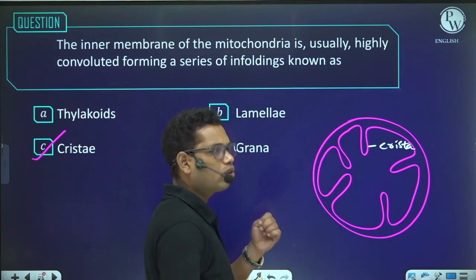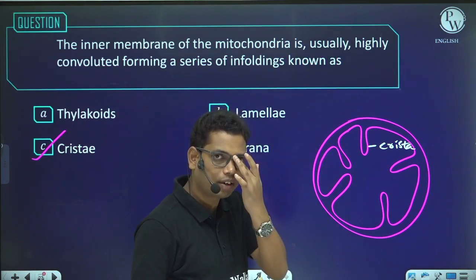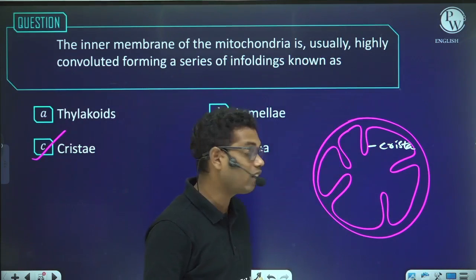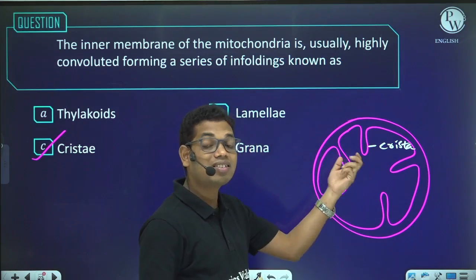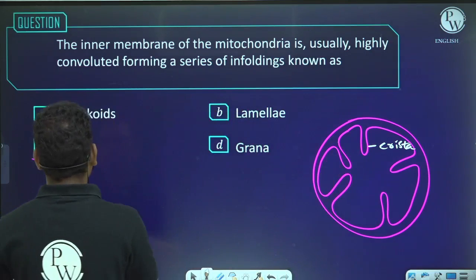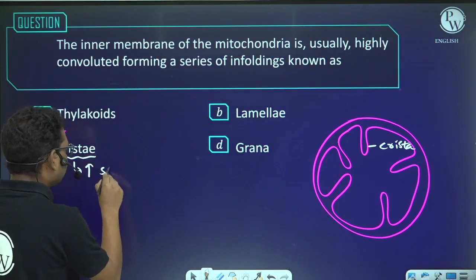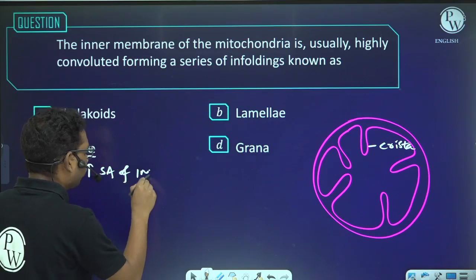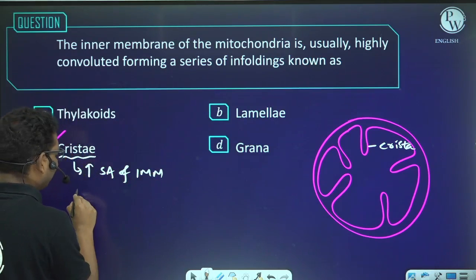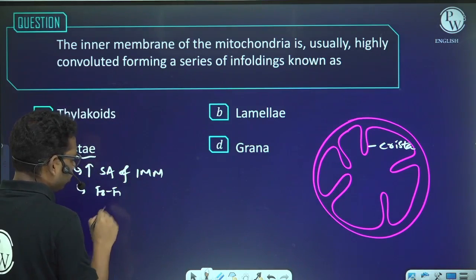So what is the function of the crista? The crista increases the surface area of the membrane, and it contains F0F1 particles. So its function is to increase the surface area of the inner mitochondrial membrane. Okay, and it contains the ETS and the F0F1 particles. Okay, now